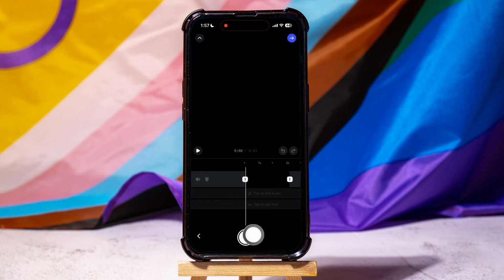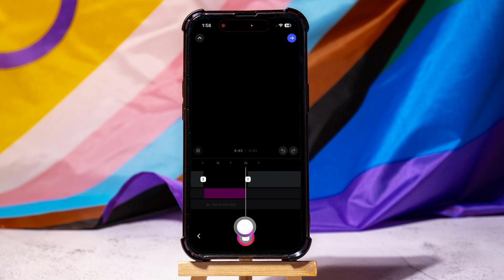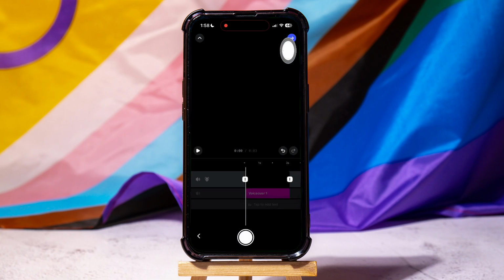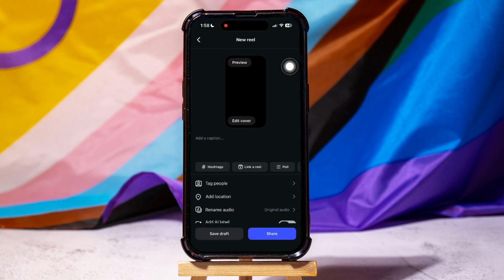You can now tap on the record button to record your voiceover for the reel. After you are done, tap on the arrow at the top right corner as shown. Finally, tap on share to post the reel with your original voice. Following these steps, you can easily record an original voice for Instagram Reels on an iPhone.